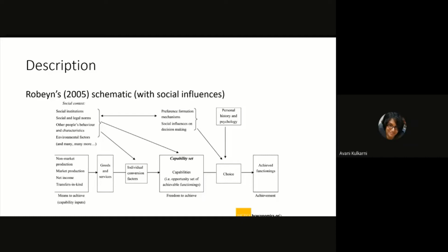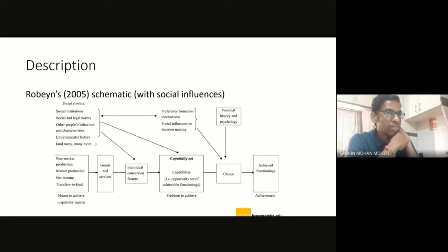For example, if other people's behaviors and characteristics are influencing the individual, then the conversion factor, from the utility, not utility, the wrong word, the quality, utilization of the products, the transferring of goods and services into the capability, is going to affect the individual and how the person wants to view it. Yes, yes, very important.